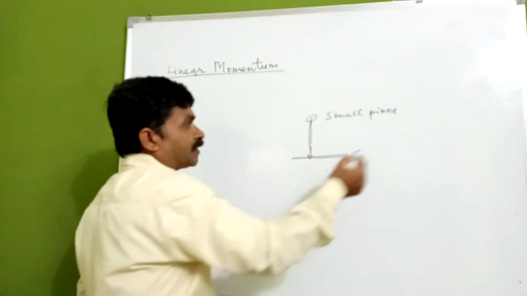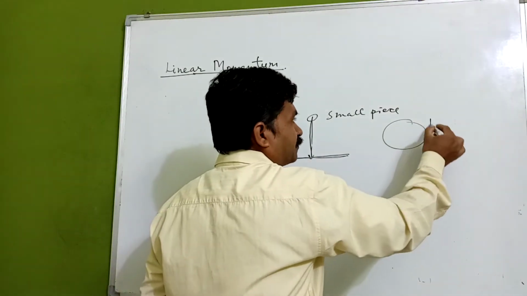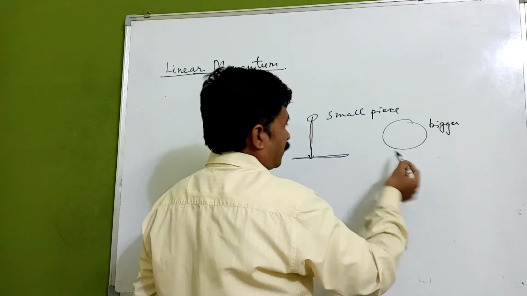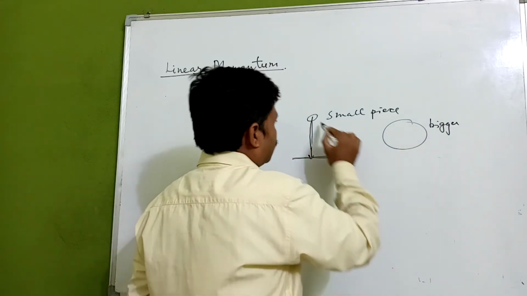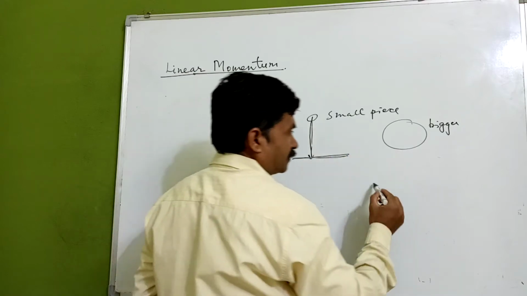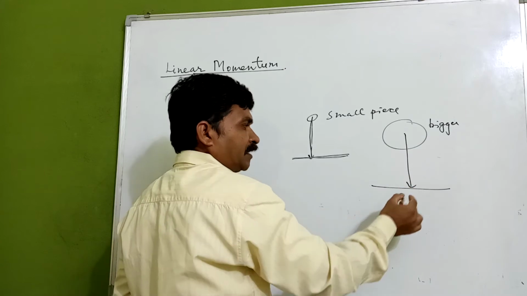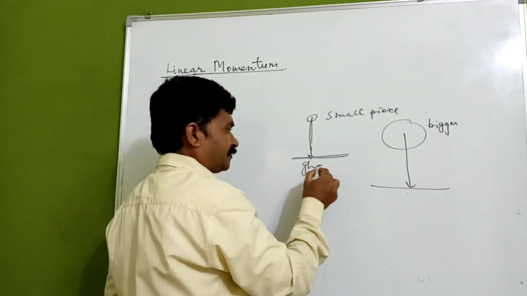Now if I take another, bigger piece at the same height, and drop it on the same glass pane.